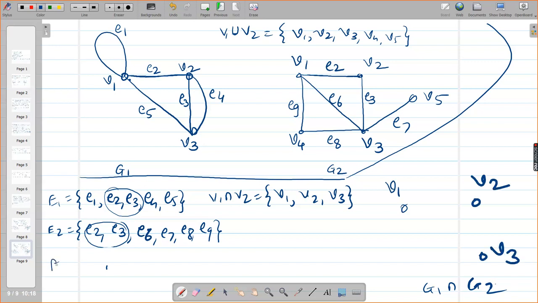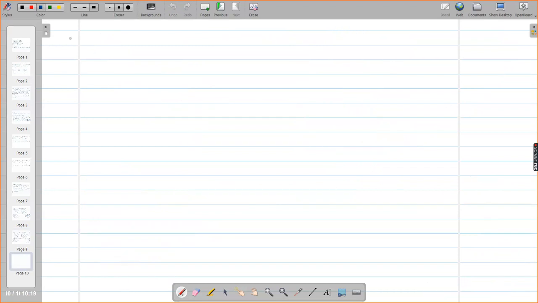Now what is E1 intersection E2? Which edges are common? E2 and E3. And you have to see the adjacency also, girls. Please see the adjacency. Okay, E2 and E3. So E2 joins V1 and V2 and E3 joins V1 and V2 and V3. So this is G1 intersection G2. Okay, clear? Yes, ma'am. So intersection की definition आपको लिखनी है. That is your homework.